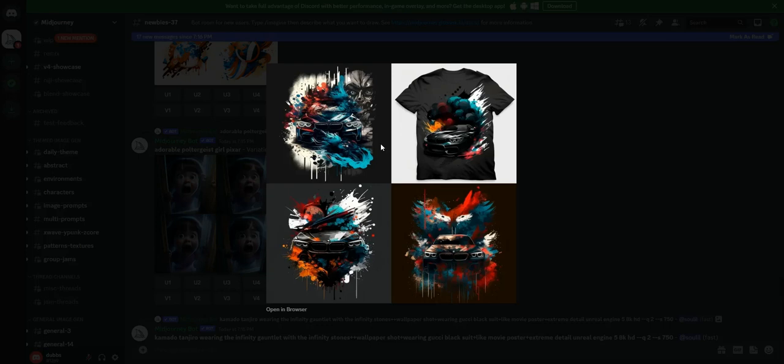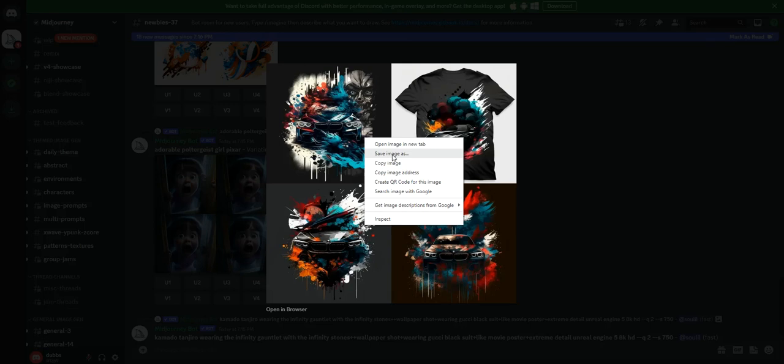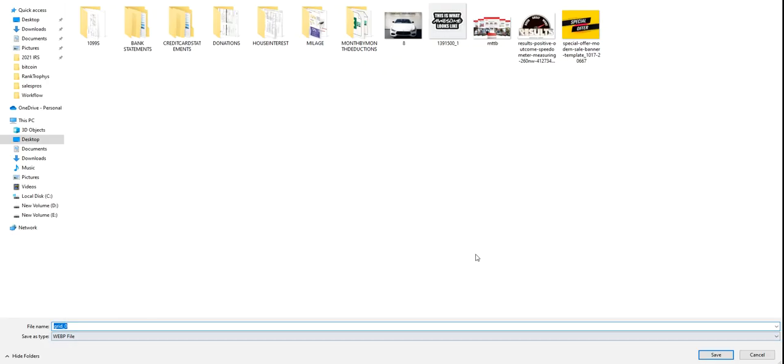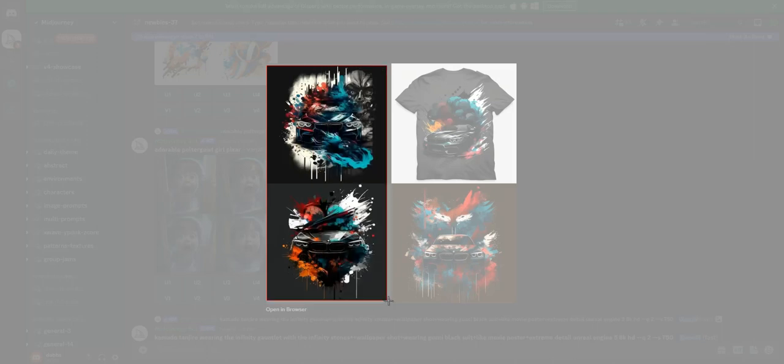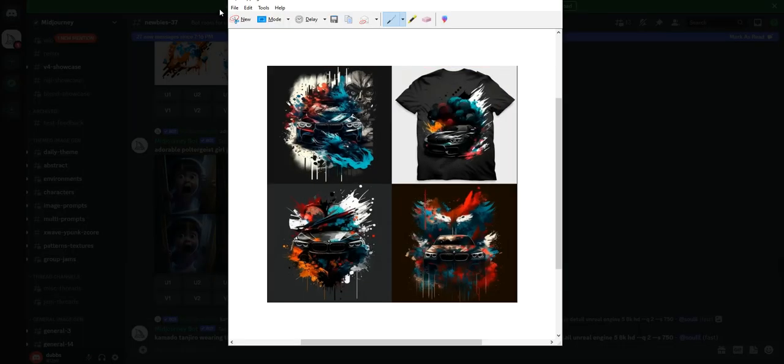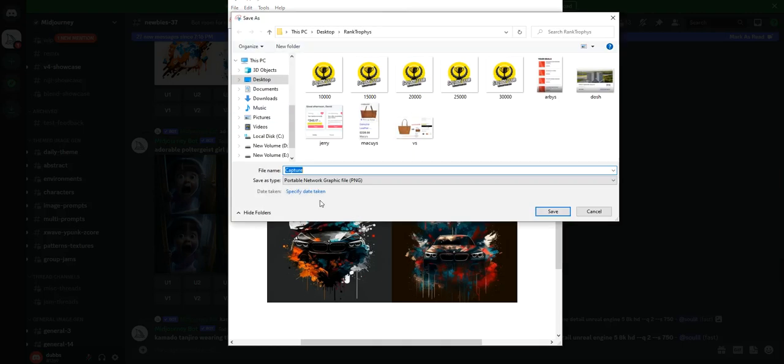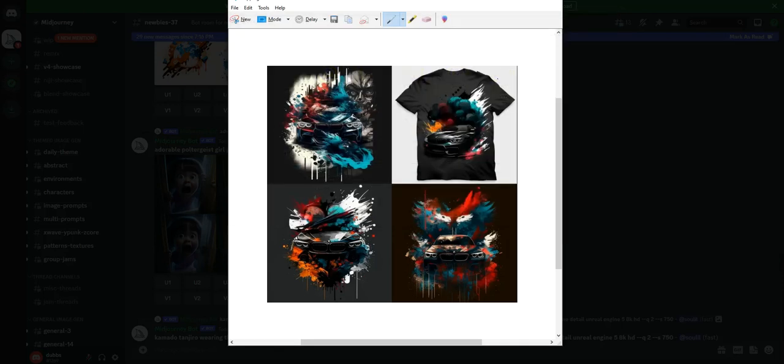And you could basically take these images and save them. So I could hit save image as, and it's not letting me save it that way. So what I can actually do is use a snipping tool and save them for now. I'll just come in here and save them, just like this. Then file, save as BMW, to my desktop there. And then I'll be able to cut each one out, and literally, if I want to remove backgrounds or whatever, so I could put it on a t-shirt.